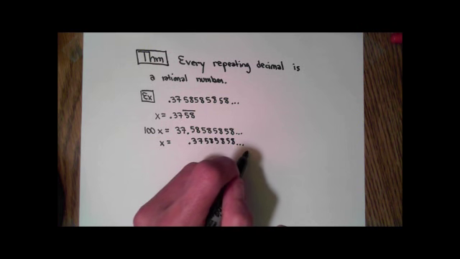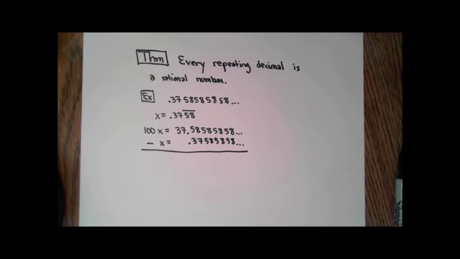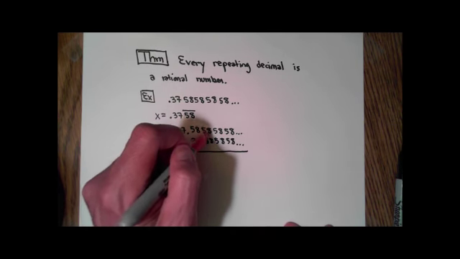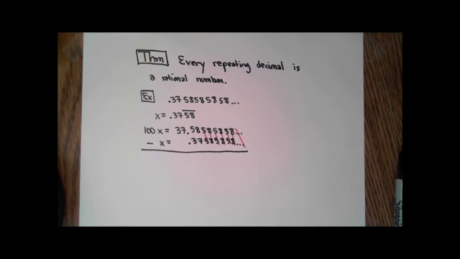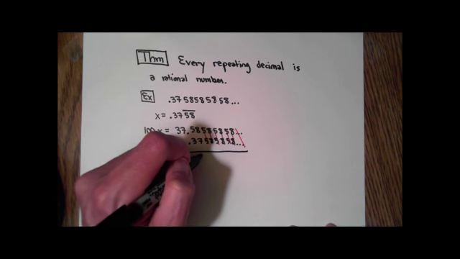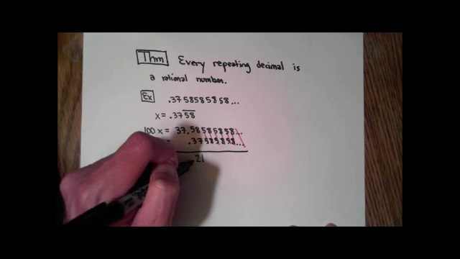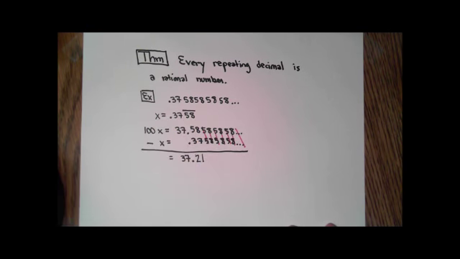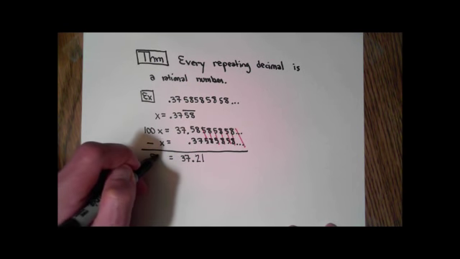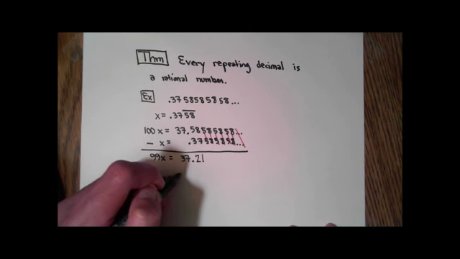What I'm going to do here now is to actually subtract these. Now, if we subtract these, notice all of these 5, 8s cancel, and it cancels forever to the right, and all that leaves is the hundredth spot and to the left. So we have 8 minus 7 is a 1. 5 minus 3 is a 2, though notice it's actually 21 hundredths, and then we also have 37. And on the left side we have 100x take away 1x, which is 99x, and now we can get x by dividing by 99 and get